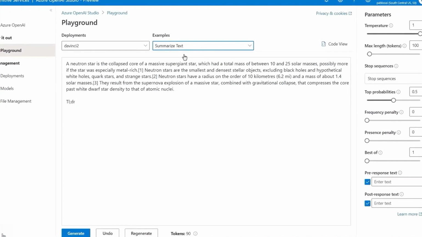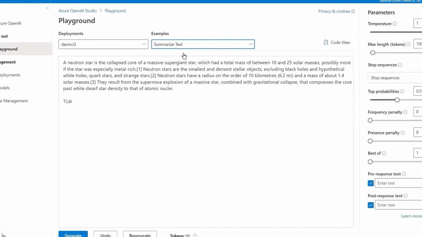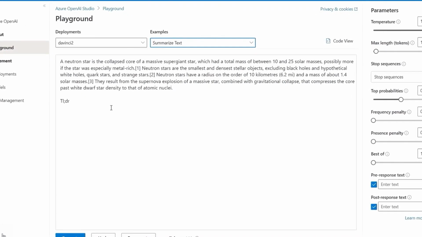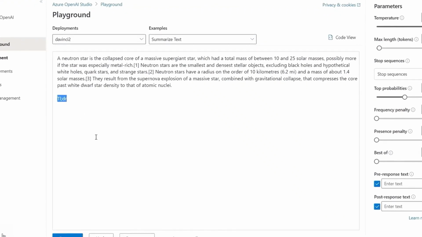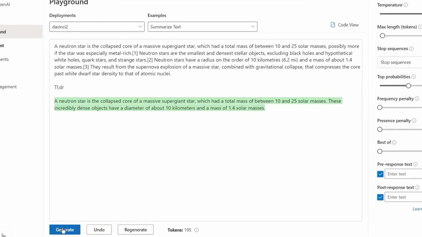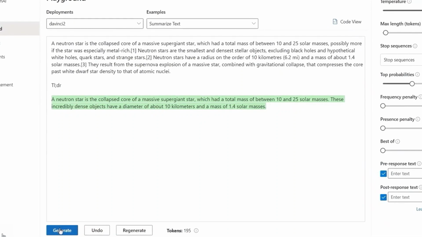We're using the DaVinci model, which is the largest of the GPT-3 models and optimized for text understanding. Now you can see this long paragraph of text as input. The example adds TL;DR at the end to suggest to the model that this should be completed with a short summary. Let's run it. And here you see the generated output about a neutron star. So I'm giving OpenAI instructions for what to do in plain English.